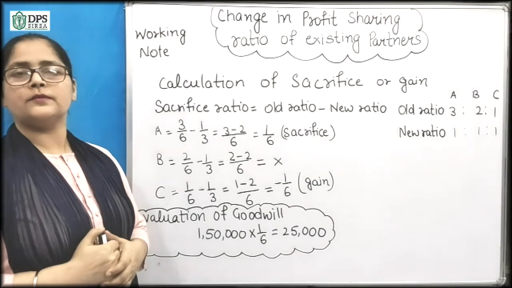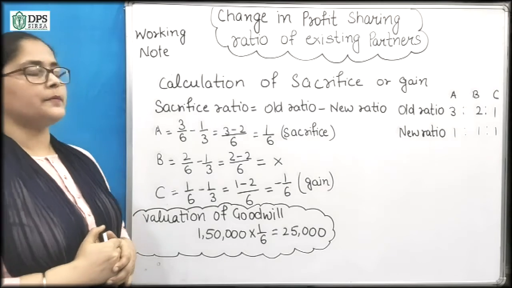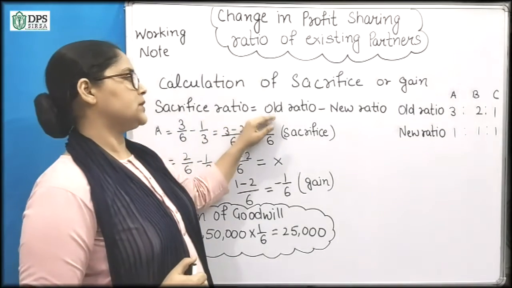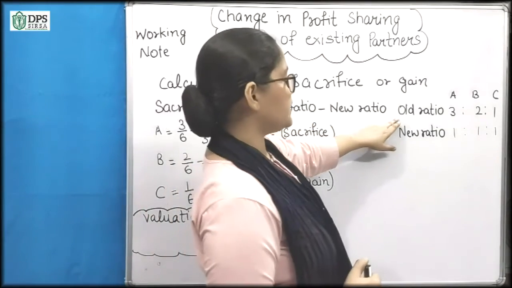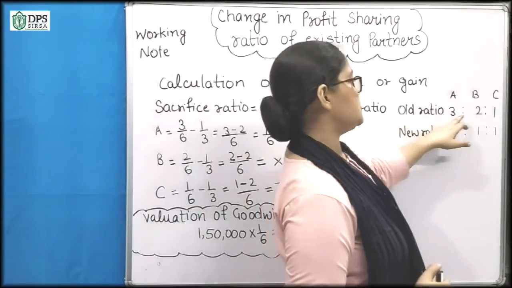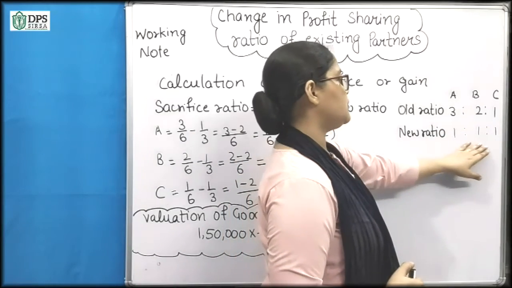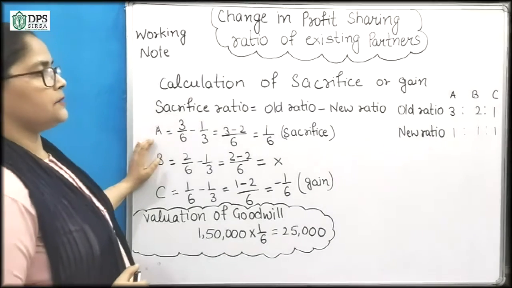Now we will prepare working note for calculation of sacrifice or gain of the partners. So here we have sacrifice ratio is equal to old ratio minus new ratio. So old ratio is 3:2:1 and new ratio is 1:1:1. So we will calculate A first.